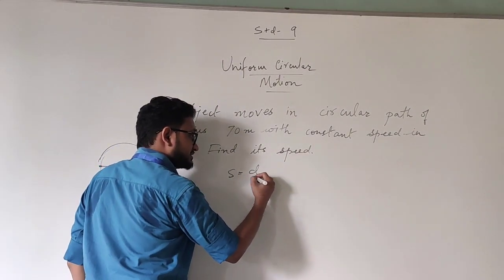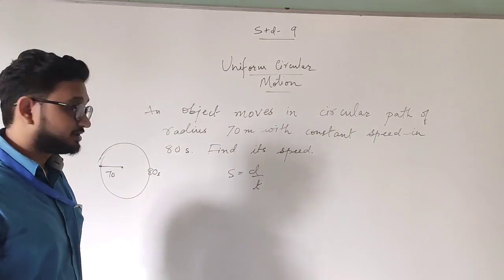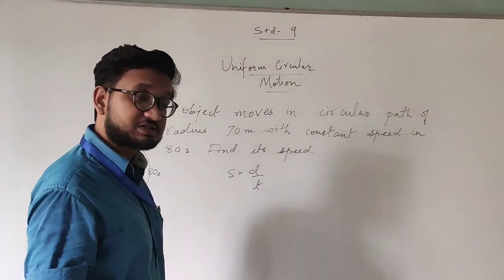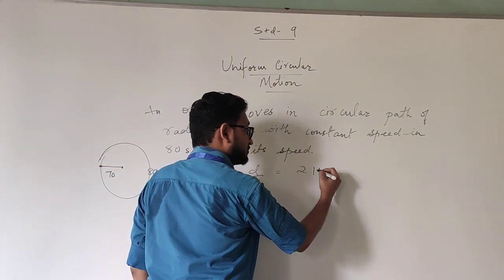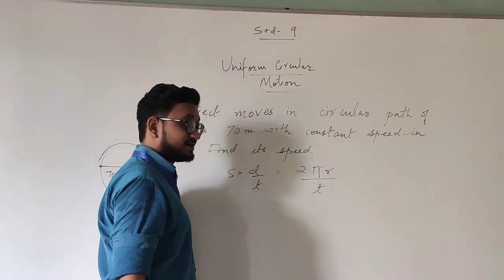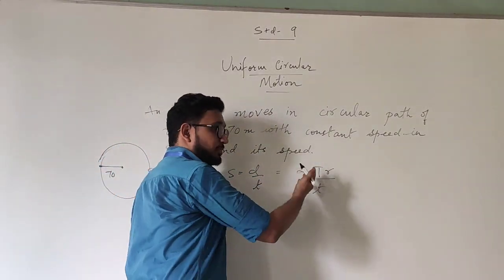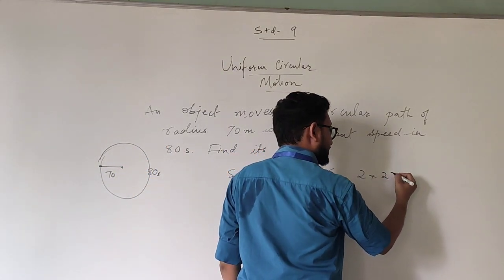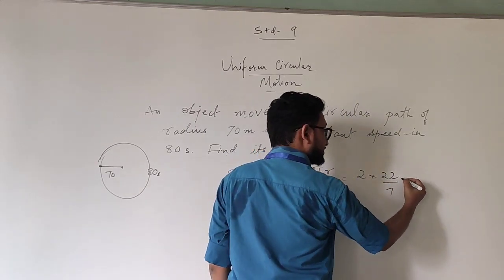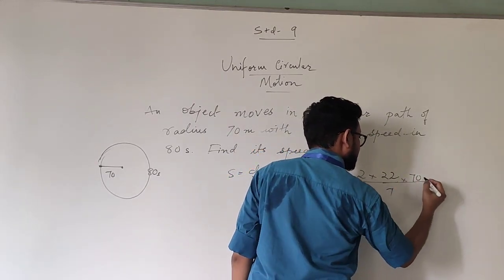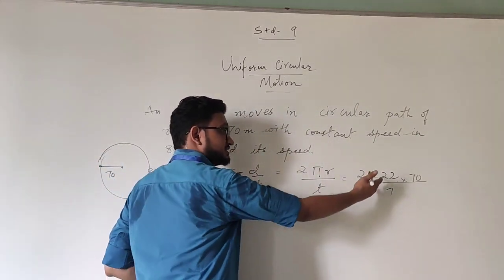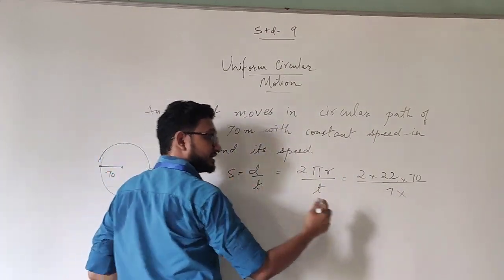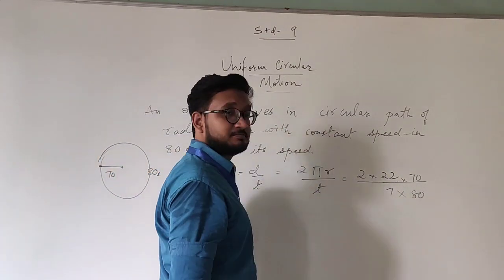Simple, speed is equal to distance traveled upon time taken. Now like I said, when it is a circular path, you take the perimeter of the circle or the circumference, which is given by 2 pi r, divided by time taken. Now we know pi is a constant and we take its value as 22 by 7. So 2 into 22 by 7 into radius, that is 70, upon time t, which is 80 seconds. Because this 7 is on the numerator, it comes down in the denominator.